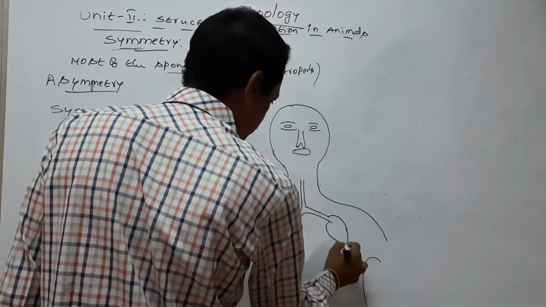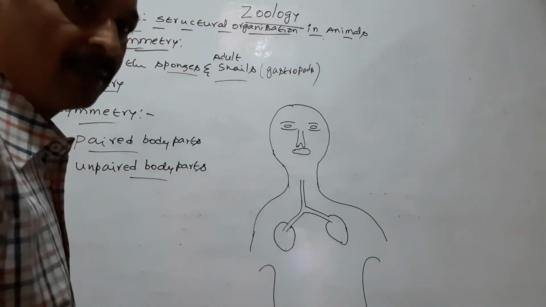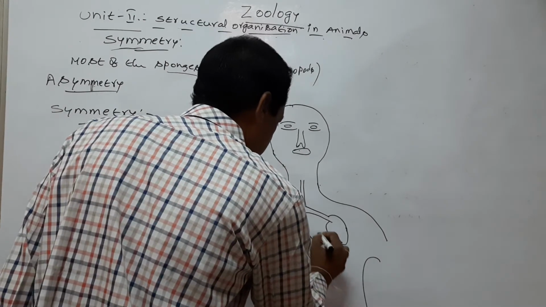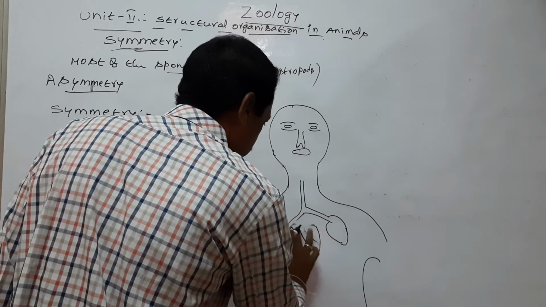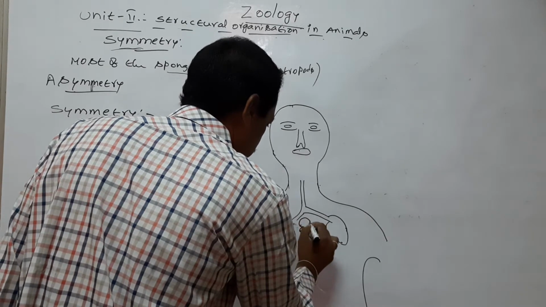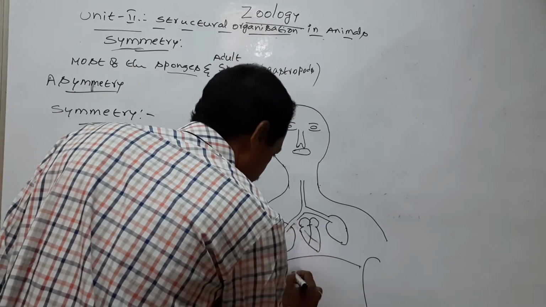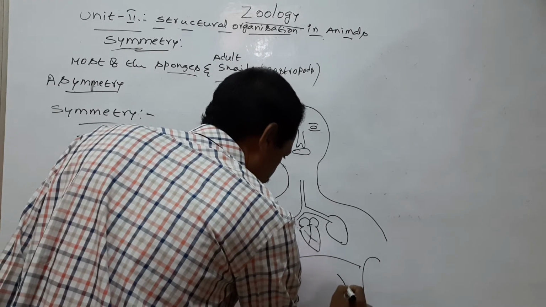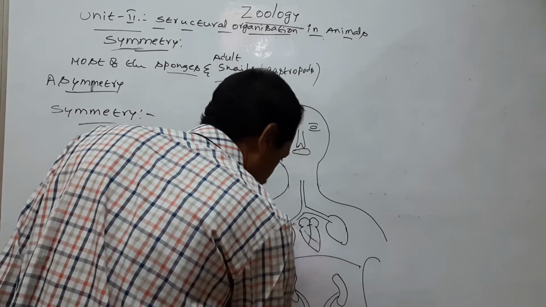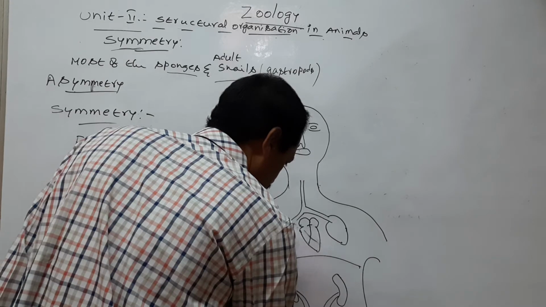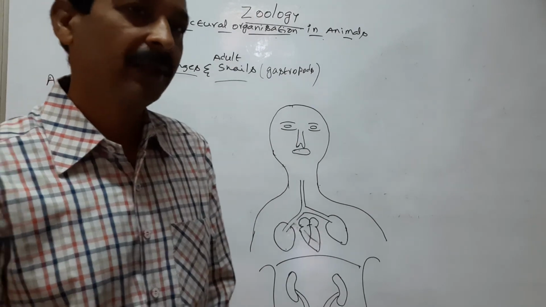Human beings exhibit symmetry. Human beings possess paired and unpaired body parts.